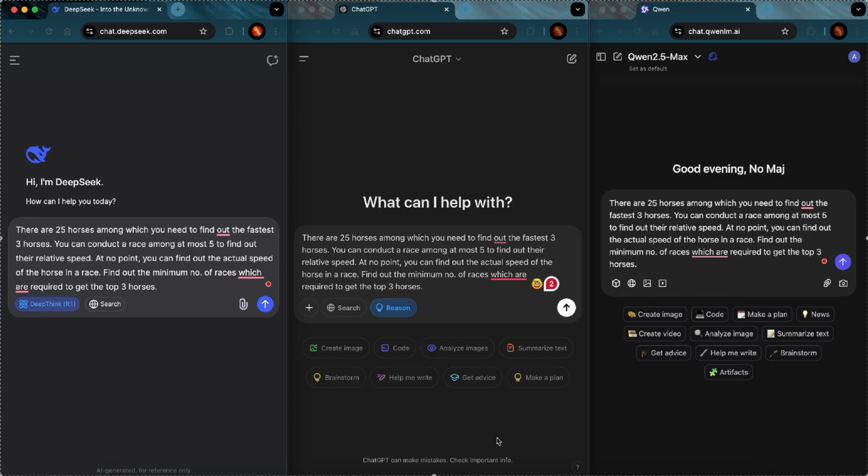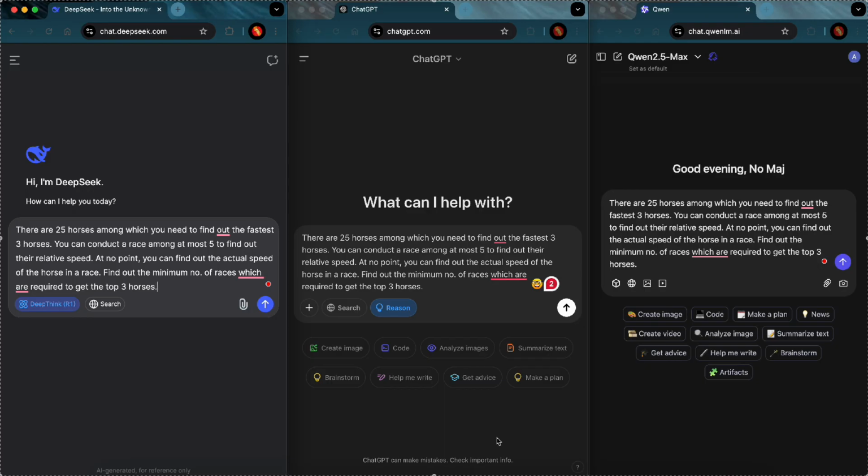For the first test, we are going to test the analytical might of these models. Let's see how well they do over a common puzzle which you might have seen during school times. It takes a bit of thinking for the human mind, so let's see how well the AI performs on this test. The question goes like this.